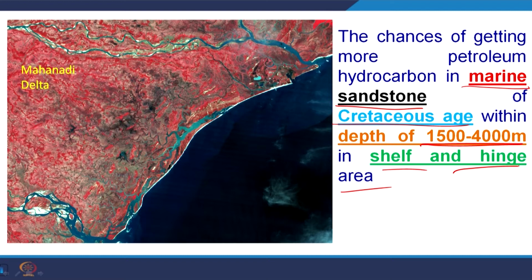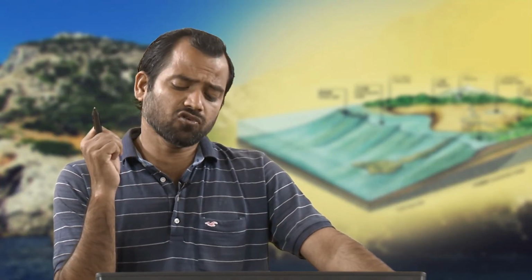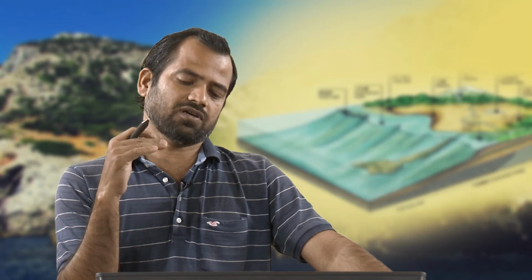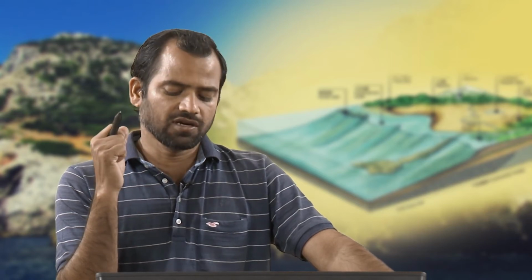So, in one sentence, if we summarize the occurrence of petroleum hydrocarbon worldwide in sandstone body, the chances of getting more petroleum hydrocarbon are in marine environment, sandstone lithology of Cretaceous age, the depth of about 1500 to 4000 meter, shelf and hinge area. So, this is the key of petroleum hydrocarbon occurrence. This line summarizes all types of lithology, age, depth, environment, all that in one line.